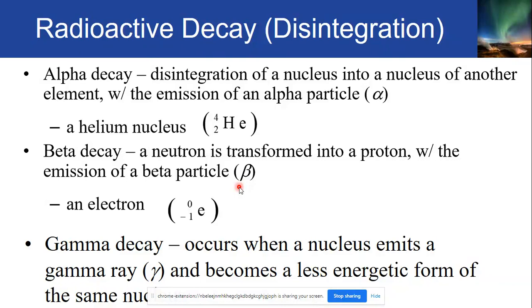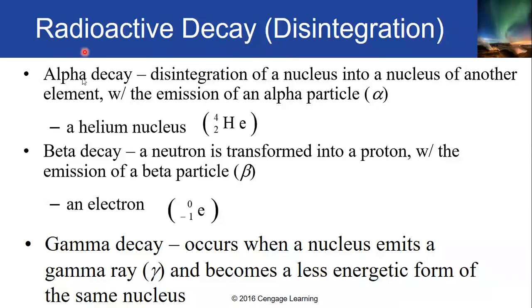And the gamma decay, the simplest among the radioactive decay, it just occurs when a particular nucleus or nuclide emit a gamma ray or energetic ray denoted by some gamma. Okay, and the nucleus basically becomes less energetic. Okay, so dito walang pagbabago ng nucleus. So if uranium tries to disintegrate, the after element is still uranium unlike the alpha decay.